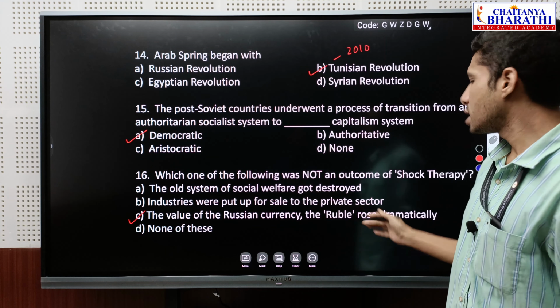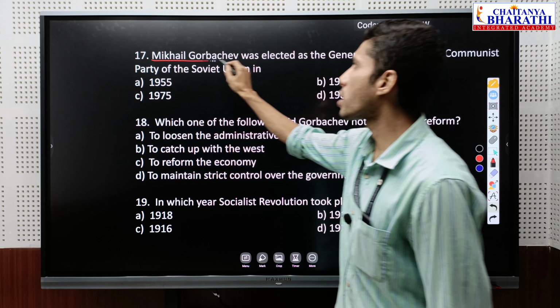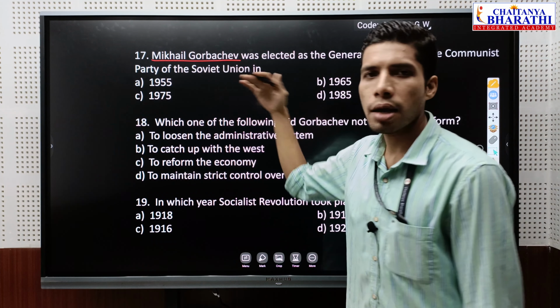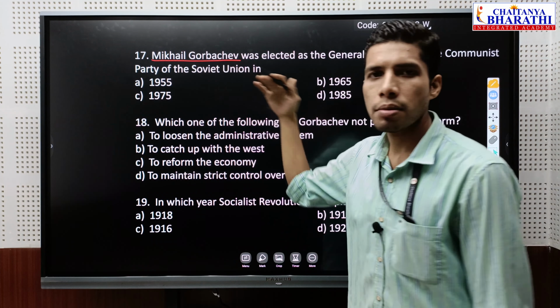So question number 17. Mikhail Gorbachev was elected as the General Secretary of the Communist Party of the Soviet Union in which year? So Mikhail Gorbachev, who is known for his political and economic reforms, became the General Secretary of the Communist Party in the year 1985.